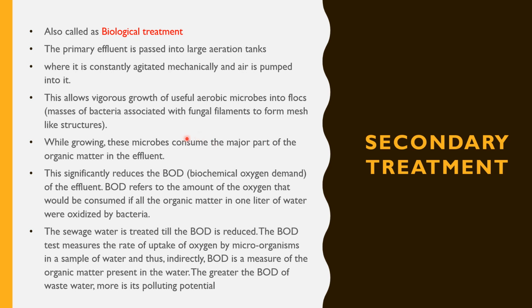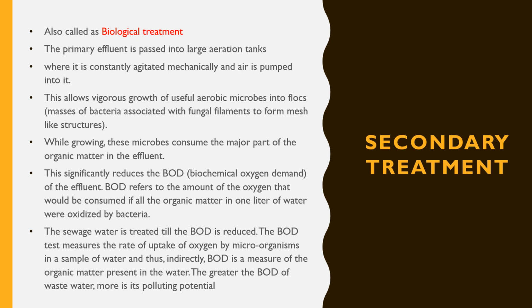Secondary treatment. It is also called biological treatment because it is designed to substantially degrade the biological content of the waste through an aerobic biological process. This step removes the dissolved organic matter by the use of biological agents. The primary effluent is passed into large aeration tanks.